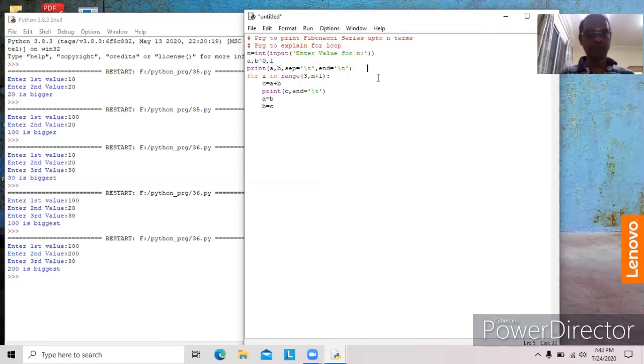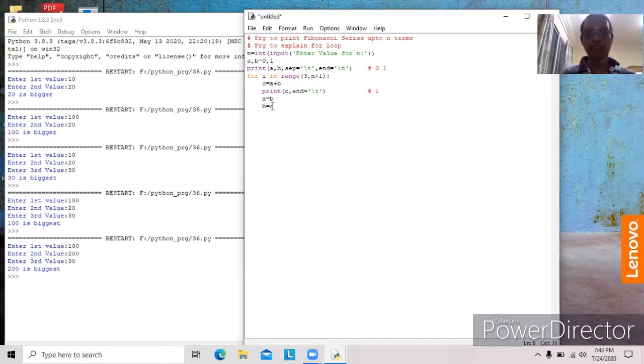So already A is assigned with 0, B is assigned with 1. Here output will be 0 and 1. First two numbers are over. Here actually n is assigned with number 5. So 3 to 5. C is assigned with 0 plus 1. Then first here C will be number 1. Okay, 3 numbers are over.